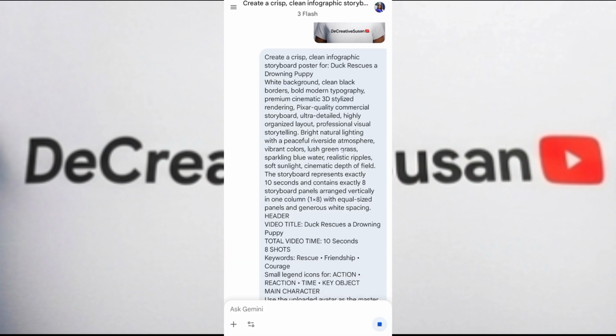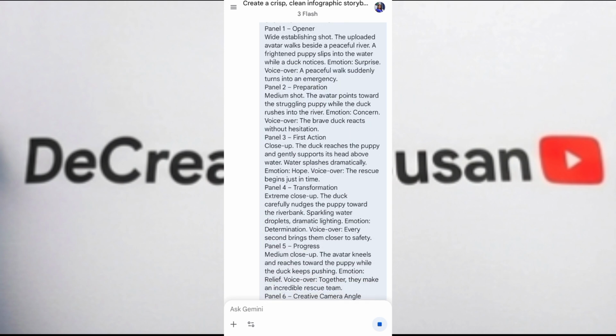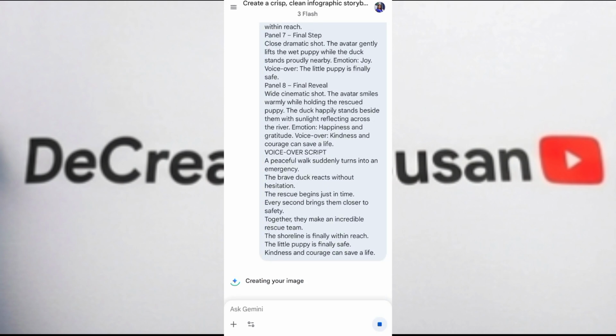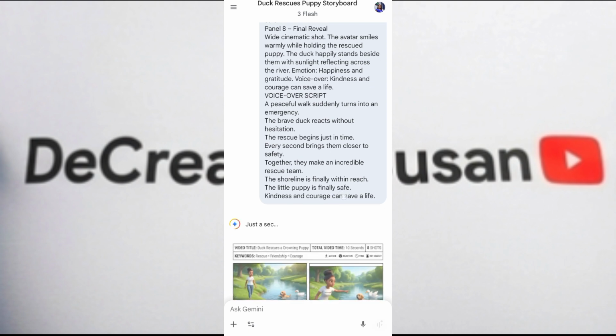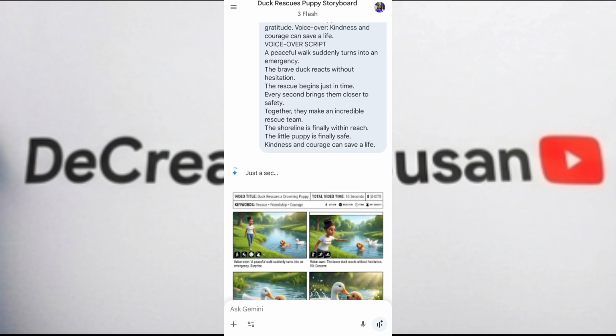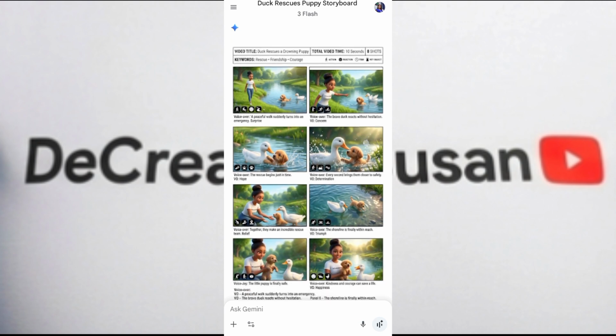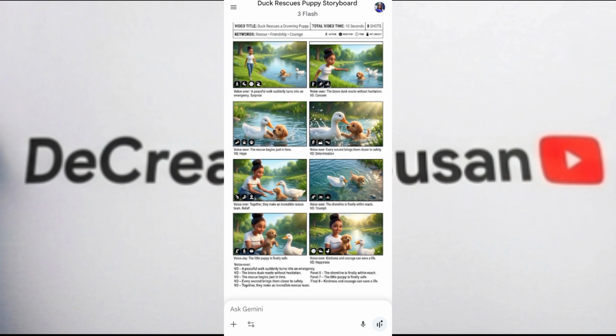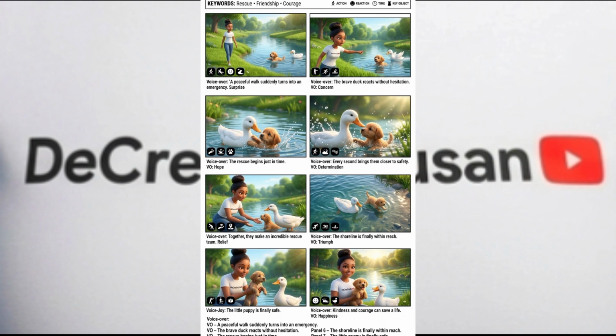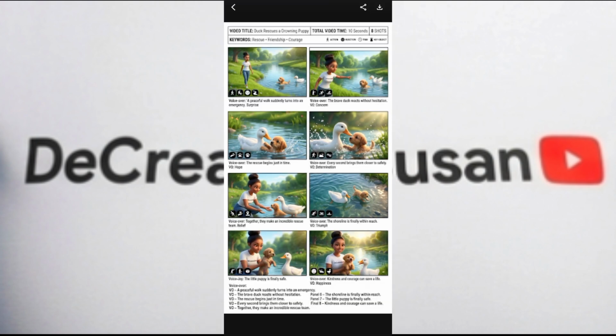So we are going to give it a few seconds. Gemini AI is very fast when it comes to image creation. As you can see, it's already creating the image. This particular style of videos is very good for YouTube, TikTok, and Instagram, and you get to gain massive views. As you can see, our storyboard image is ready. The next thing we have to do is download it, so you click on download and the image has been downloaded.